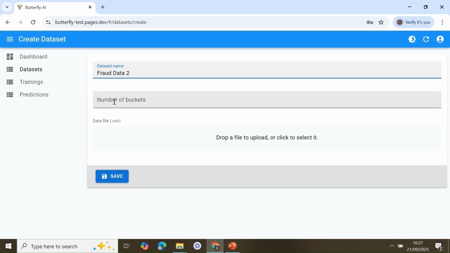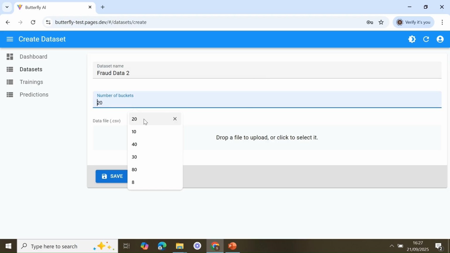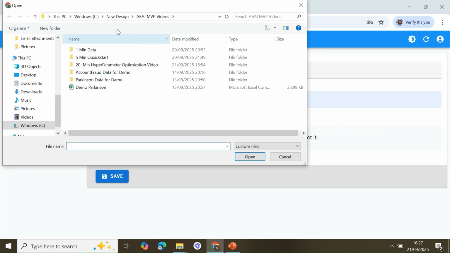And this is the first hyperparameter that you should assign to the platform. We have 3 hyperparameters. Number of buckets is a hyperparameter used by the priority algorithms on this platform to bucketize the data into some bins. We always recommend starting with the number 20. Then you can upload the data.